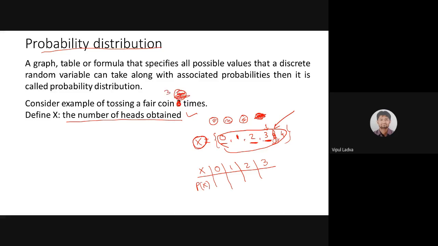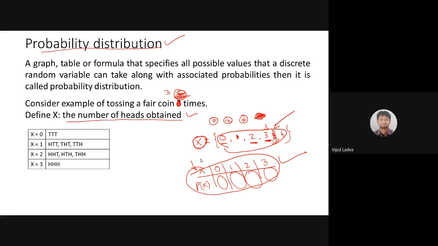And below them, the respective probabilities: the probability that random variable x takes value 0, and values 1, 2 and 3. So this table is known as the probability distribution for the random variable x. That is the explanation in this slide.